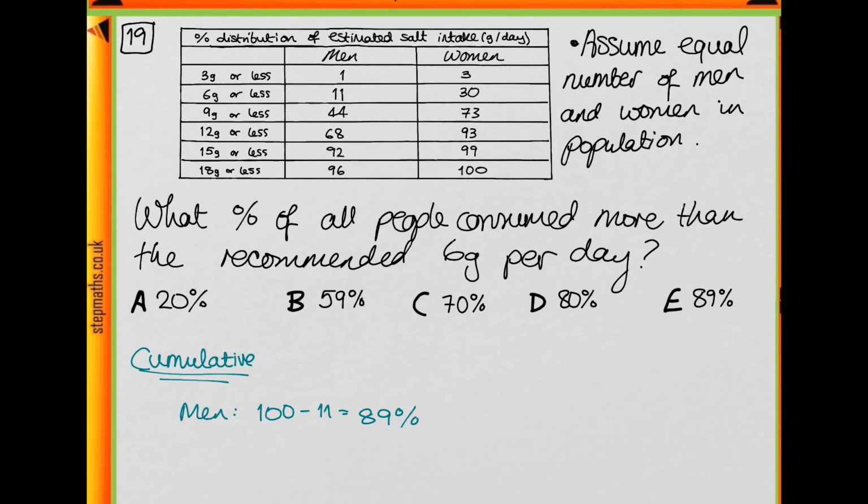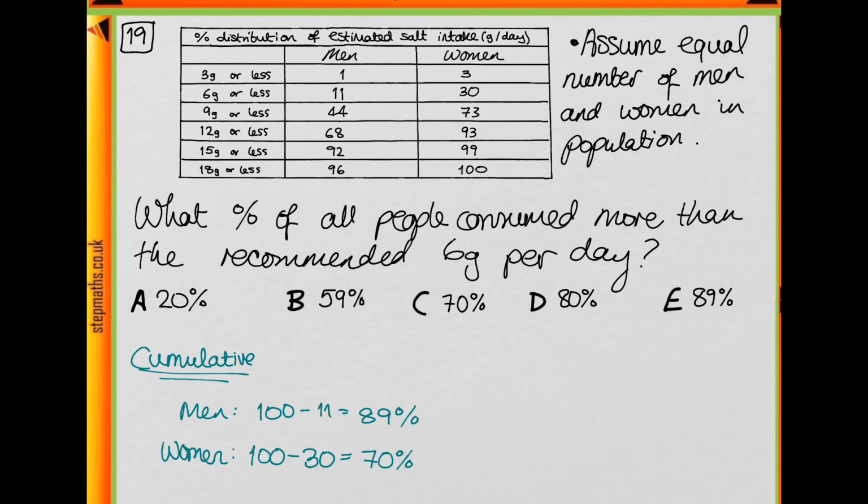Can you do the same thing for women? Okay, so for women, there are 30% of women who had 6 grams or less, and this, remember, includes the 3 grams or less, so we don't need to add on the 3. So it's 100 minus 30, so 70% of women were above the daily amount.